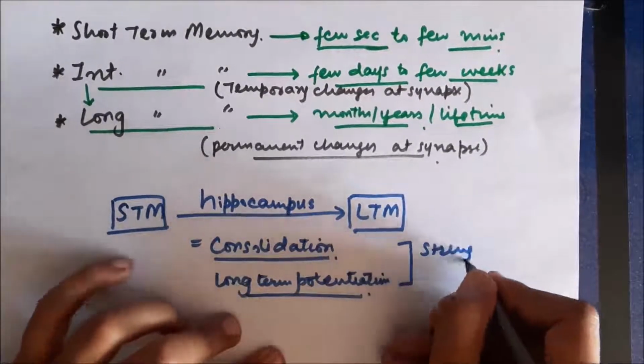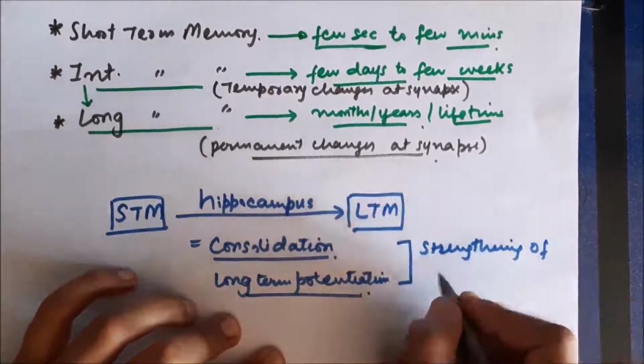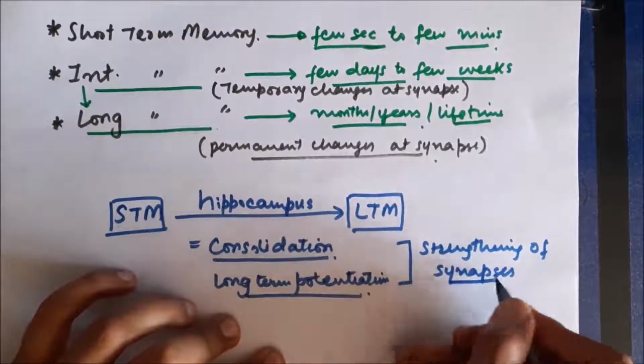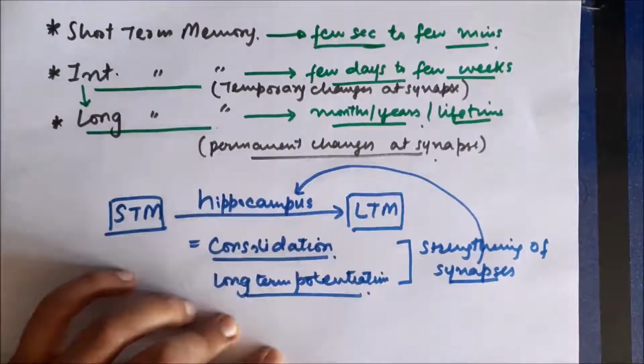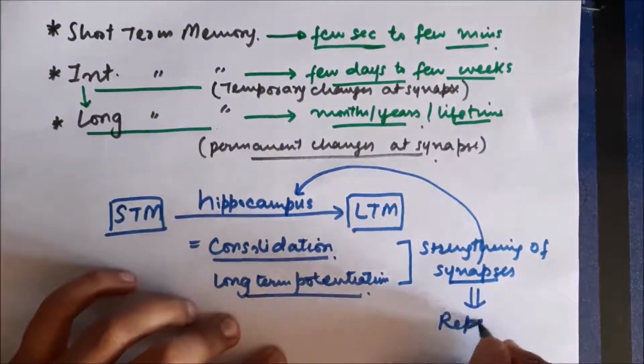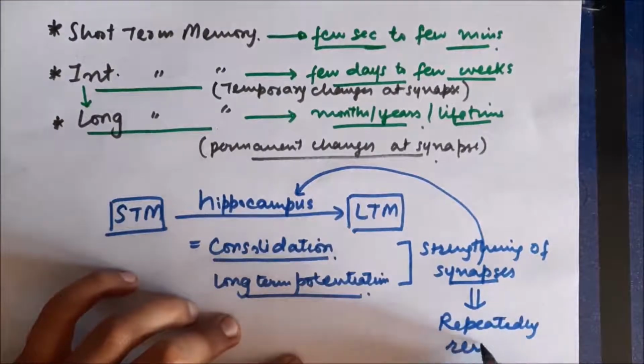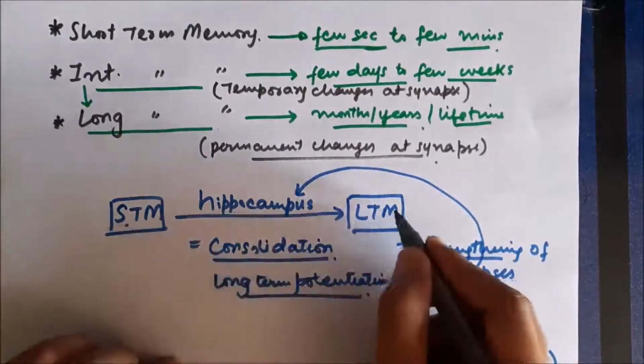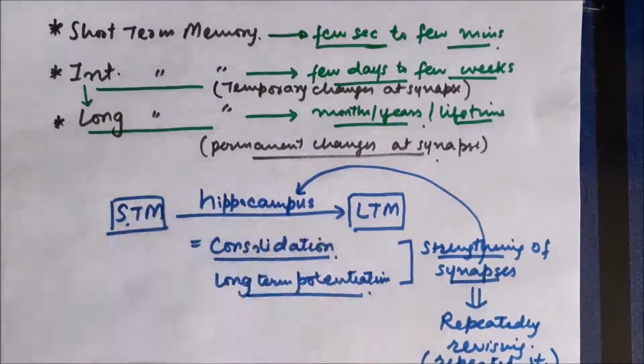Now consolidation, it's again the same concept. It is the strengthening of synapses. Once synapses become strong enough, especially the synapses in the hippocampus, that results in consolidation of memory. And strengthening of synapses occurs only when we give repeated stimulus to the afferent part of the hippocampus. So that happens when we revise the fact again and again.